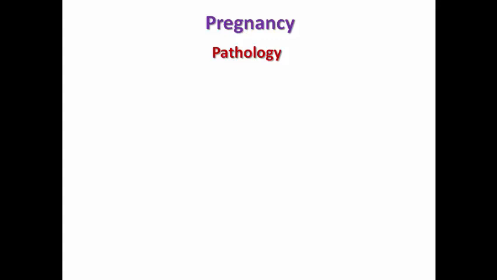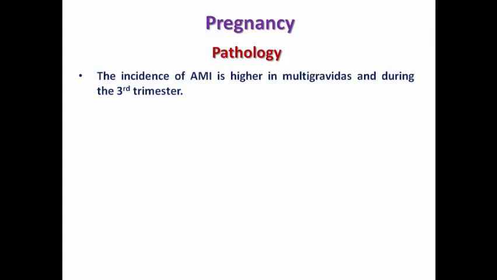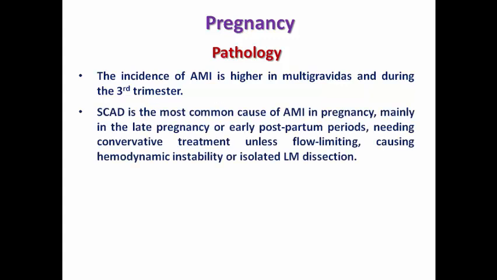We have different pathologies that may lead to MI during pregnancy. First of all, the incidence of MI is higher in multigravidas in comparison to primigravidas, and especially during the third trimester. Spontaneous coronary artery dissection is the most common cause of MI in pregnancy, mainly in late pregnancy or the early postpartum period, and we have discussed this pathology in the video on technical aspects of invasive strategy.